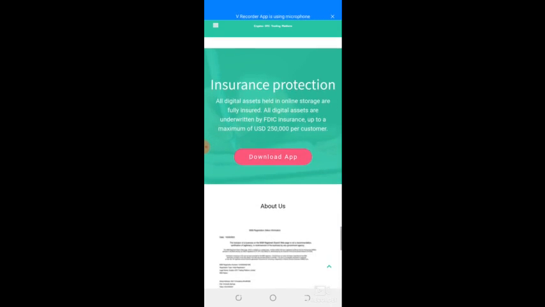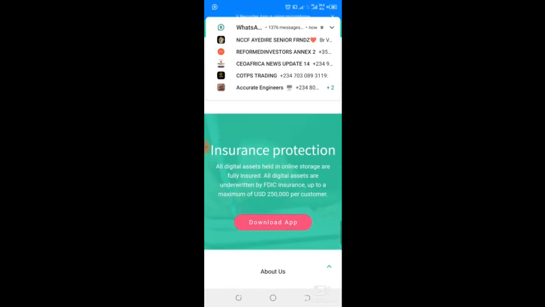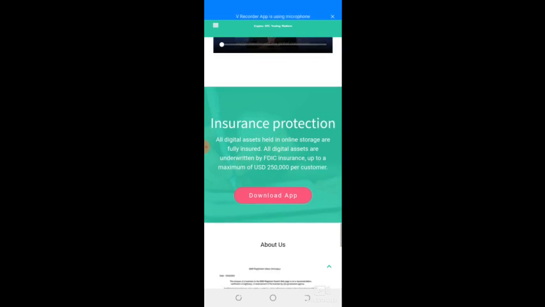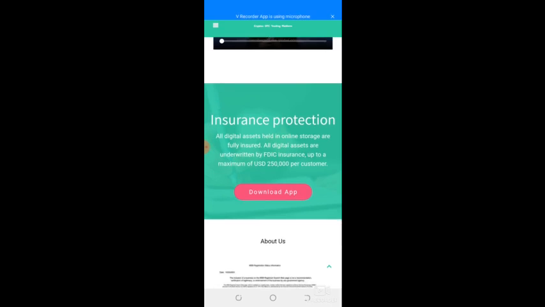Then insurance protection. All digital assets held in online storage are fully insured. So in case of any unforeseen circumstance, whatever might befall this company, that means your asset is insured according to the information that we have here. All digital assets are underwritten by the FDIC insurance up to a maximum of $250,000 per customer.